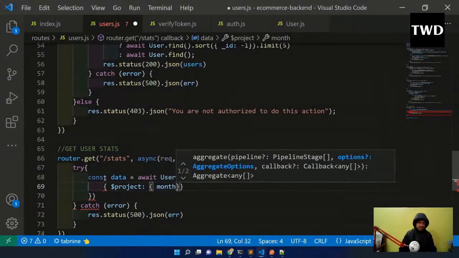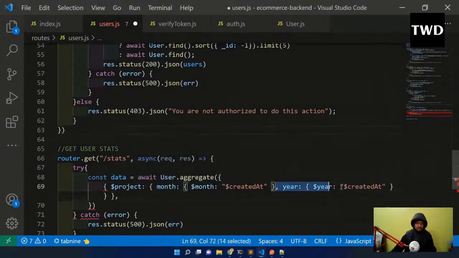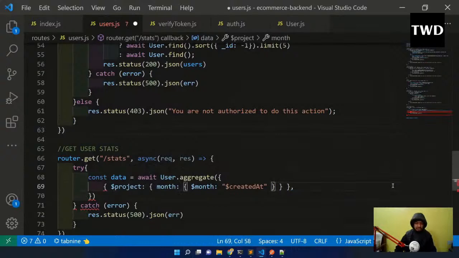this is an aggregate function. In this we can do a lot of things. What I'm doing is getting the month in which they were created. Actually this year I don't need, so I need only the month. There are a lot of operators there, and this is an array actually.